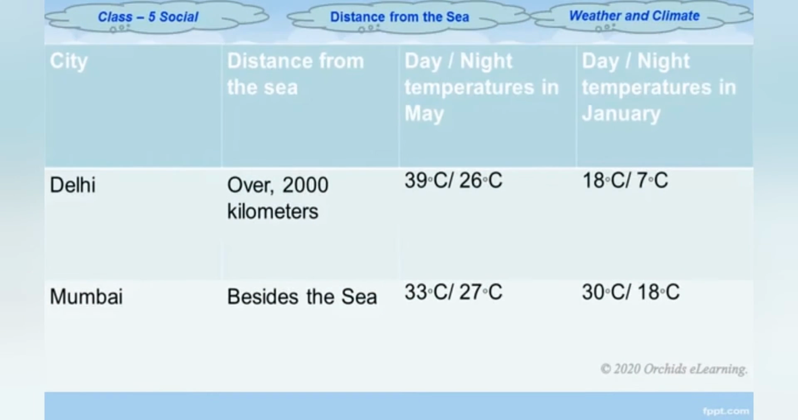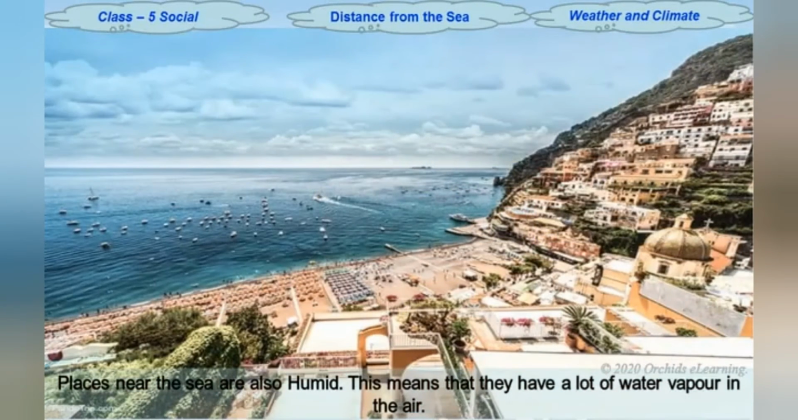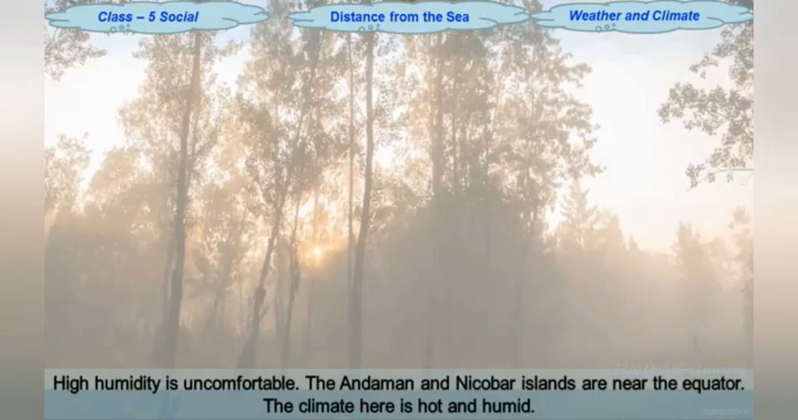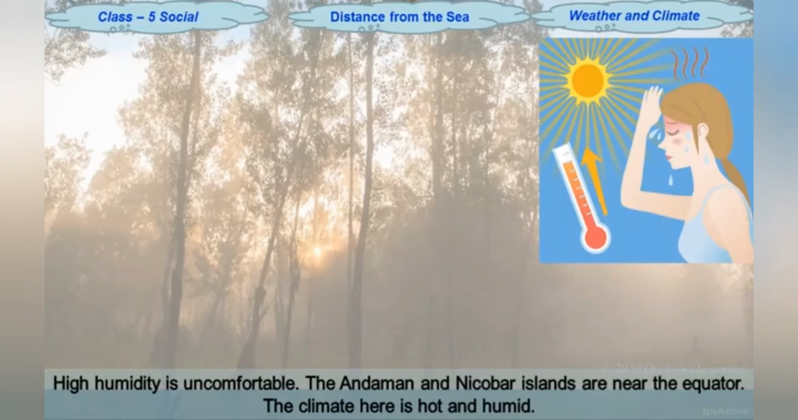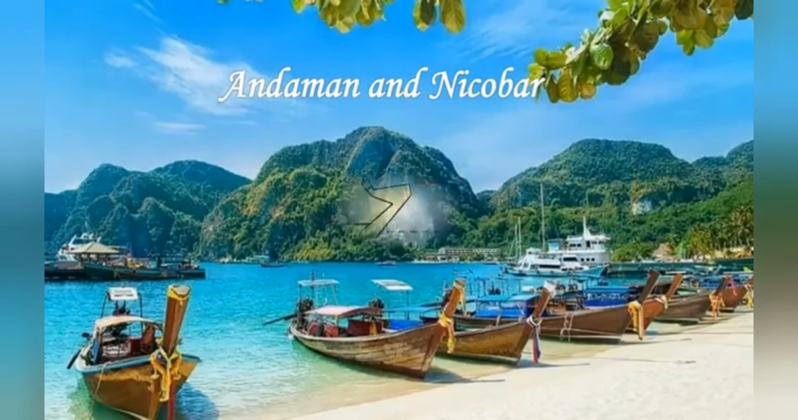Look at the table that shows summer and winter temperatures of Delhi and Mumbai. Delhi is inland and far away from the sea, while Mumbai is near the sea. Places near the sea are also humid. This means that they have a lot of water vapor in the air. High humidity is uncomfortable as perspiration does not dry easily. The Andaman and Nicobar Islands are near the equator. The climate here is hot and humid.